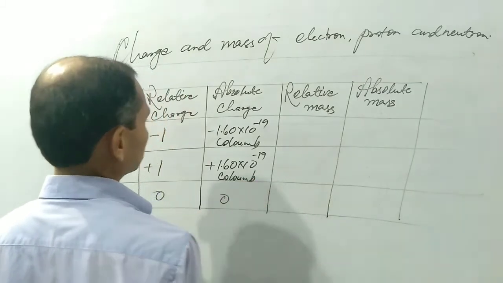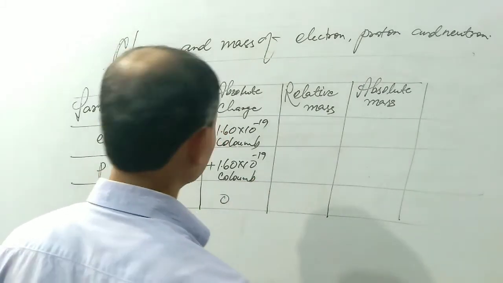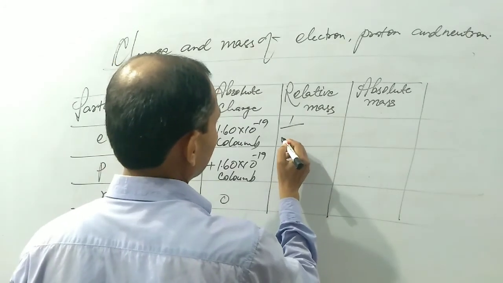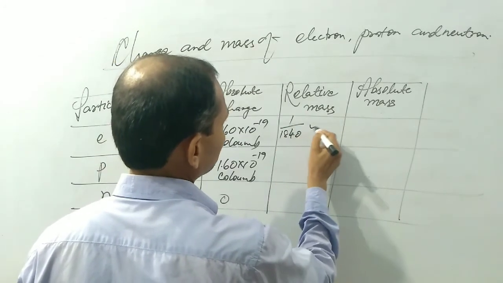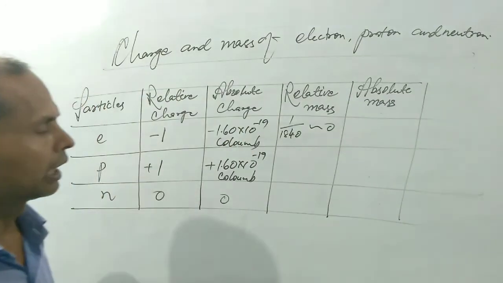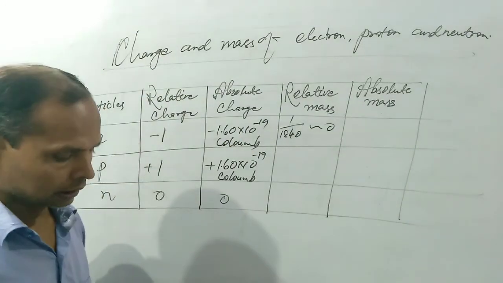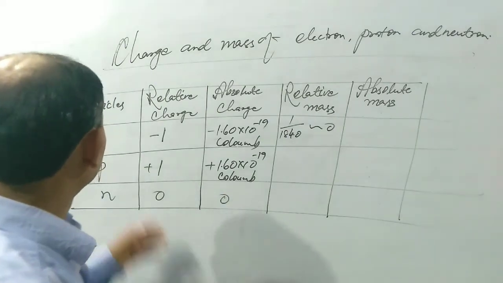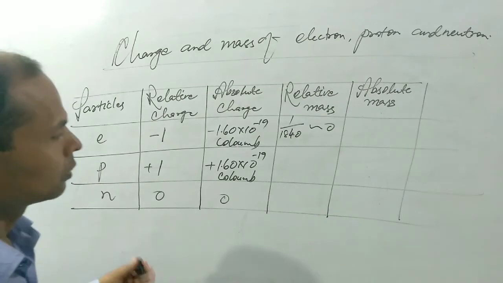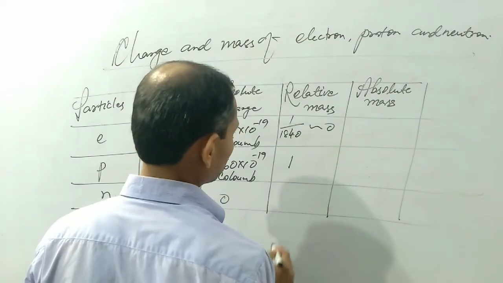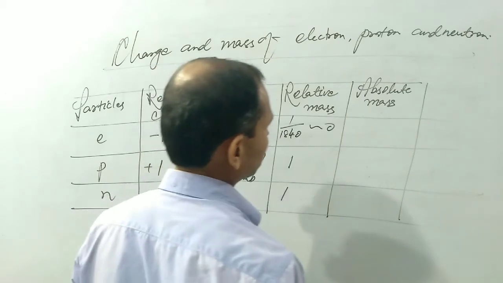This will be 0 for neutron. Similarly, relative mass of electron is found to be nearly 0. It means 1, the mass of hydrogen atom, divided by 1840, which gives nearly 0. So the relative mass of electron is 0, and relative mass of proton is 1 unit, as well as neutron 1 unit.